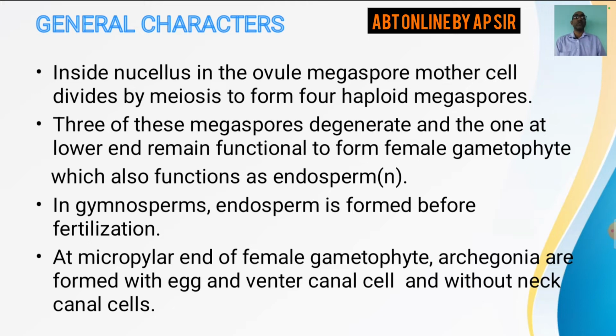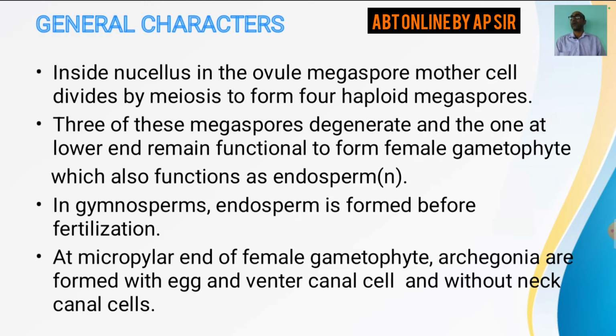So inside the ovule, the megaspore mother cell undergoes reduction division, that is meiosis, to form 4 haploid megaspores, out of which 3 degenerate and the remaining one towards the lower end functions to form the female gametophyte, which actually functions as endosperm. So here endosperm is haploid in nature.